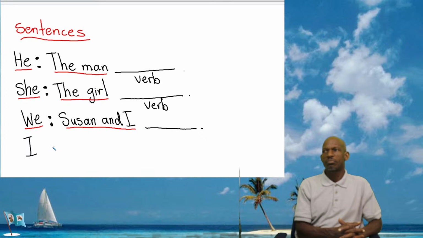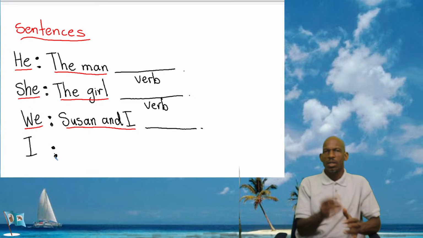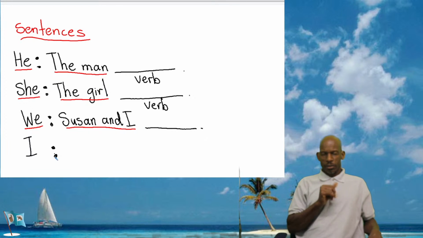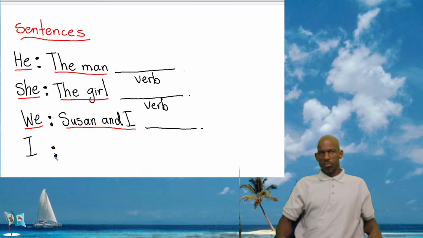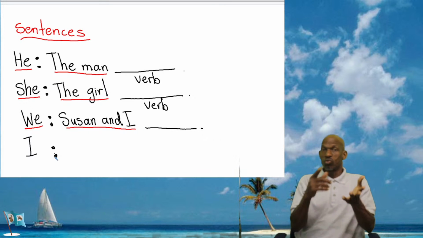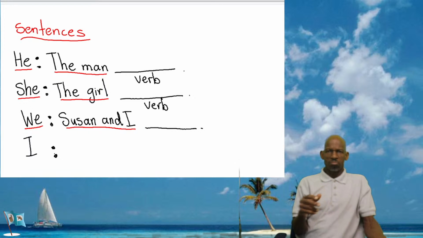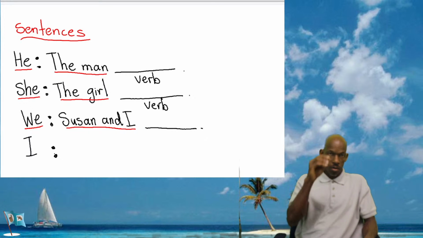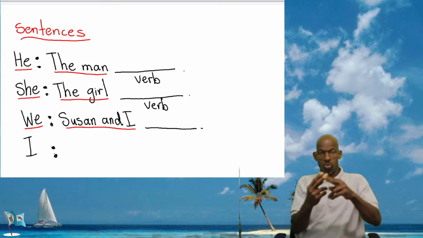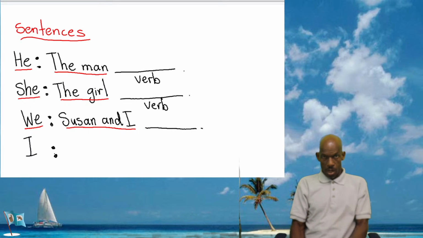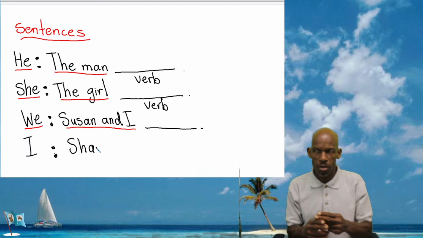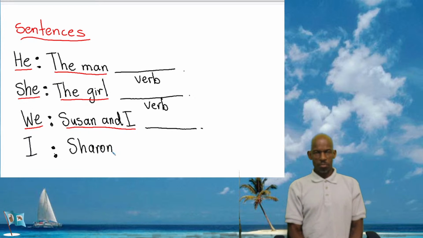All right, the next one, you're talking about yourself. Usually, when you are talking about yourself, you don't even want to put your name. But we can put our name, right? So you write your name for this because this is you. So I will write my name. My name is Sharon. So I'll put Sharon. You are not going to write Sharon because that is not your name.